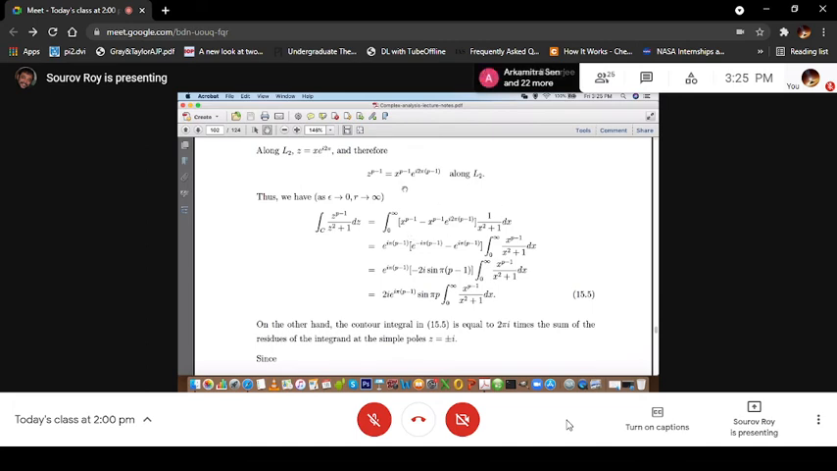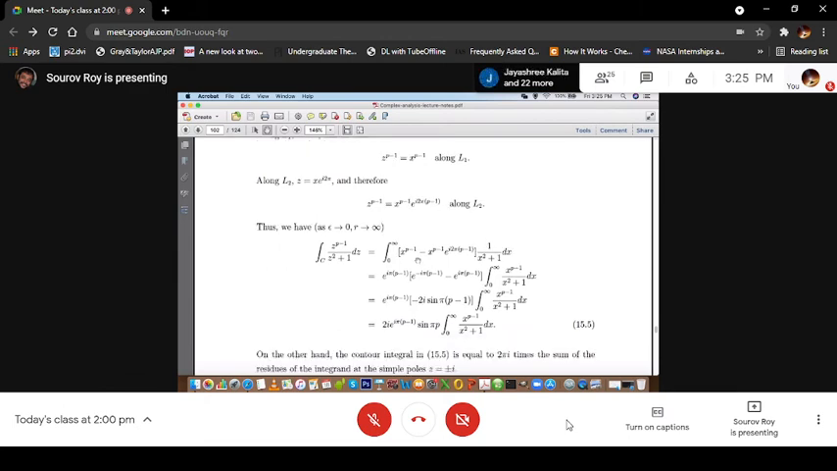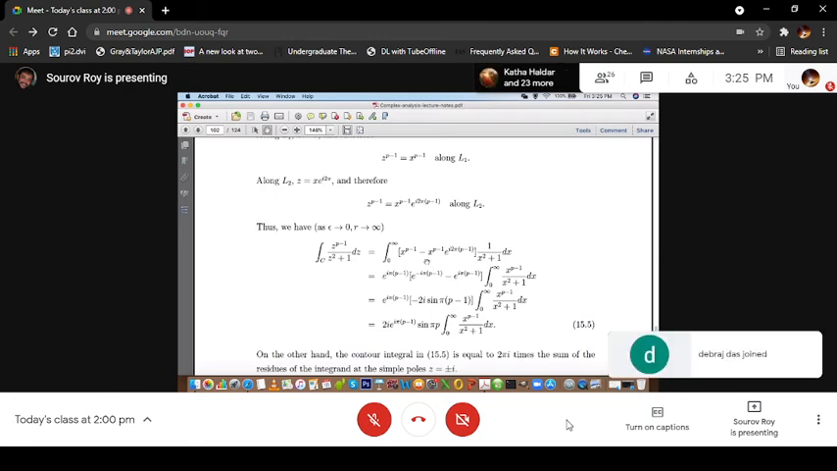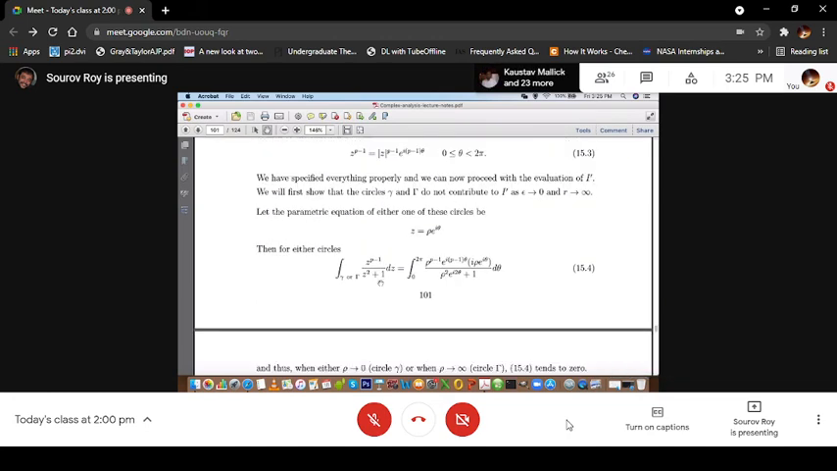So x to the power p minus 1 minus x to the power p minus 1 e to the power i 2 pi (p minus 1). Along L1, z to the power p minus 1 is this, and along L2 it is this. So I have just combined them using this minus sign, changing the limit of the integration, times 1 by x square plus 1 dx. Remember, this was our 1 by z square plus 1. So on the real line it is 1 by x square plus 1 dx.